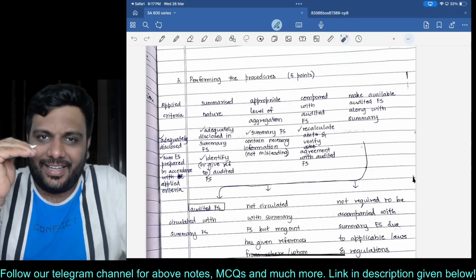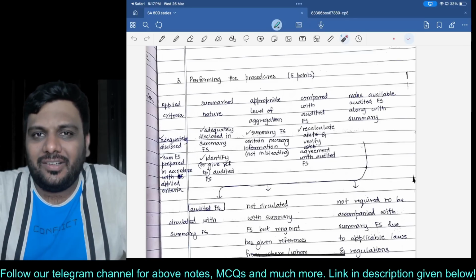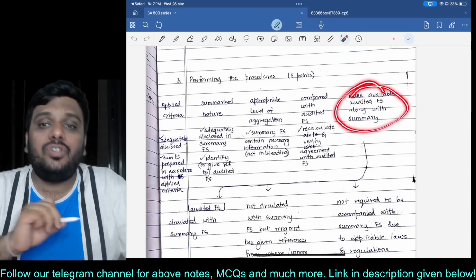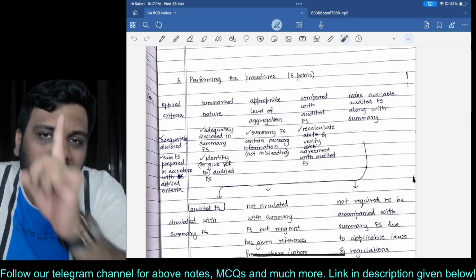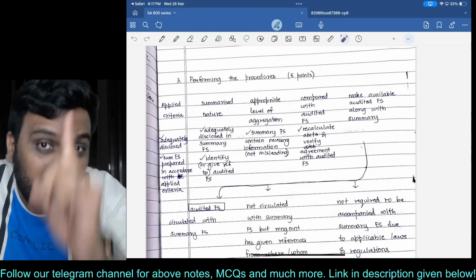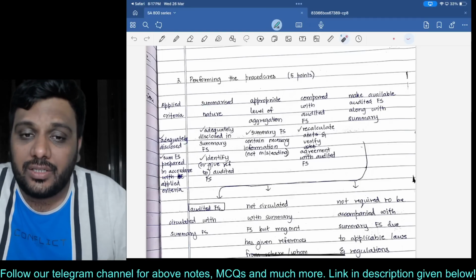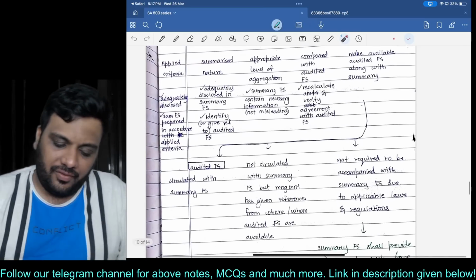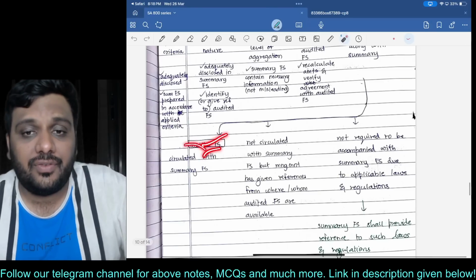Okay. I'll have to compare it with the audited FS. And most importantly, I want management to make the audited FS available along with the circulation of the summary. So the audited FS should be made available along with the circulation of the summary.